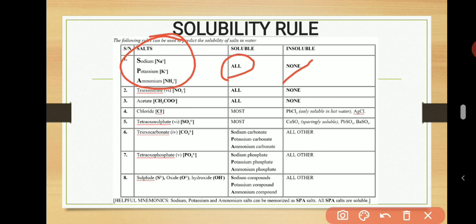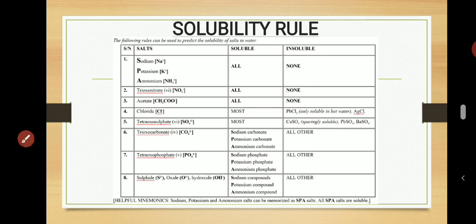So if you see Na inside the salt, that salt is soluble. Or if they tell you the name of a salt and there is sodium inside, that salt will be soluble. Any salt that contains sodium, potassium, or ammonium, we call them sparse salt. It's just my own way of mnemonizing the thing to make you understand it very well. So all sparse salts are soluble. Take note of that. Very, very important.